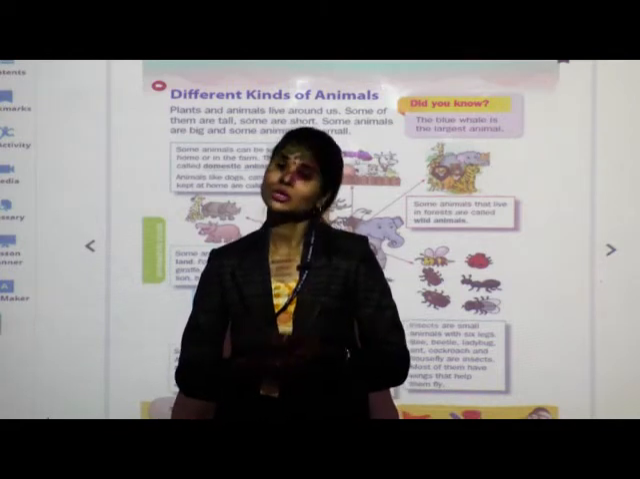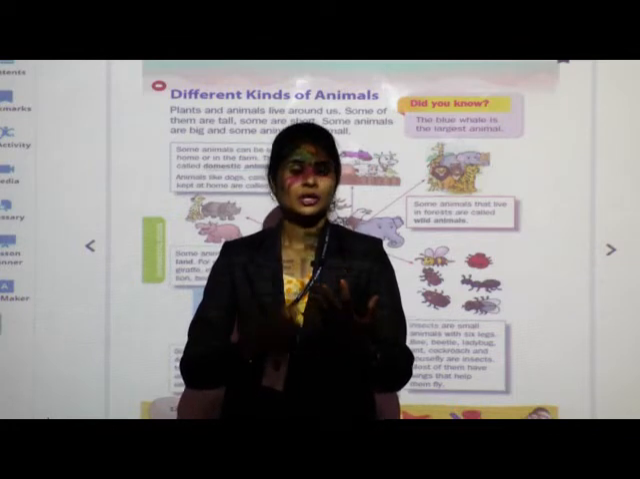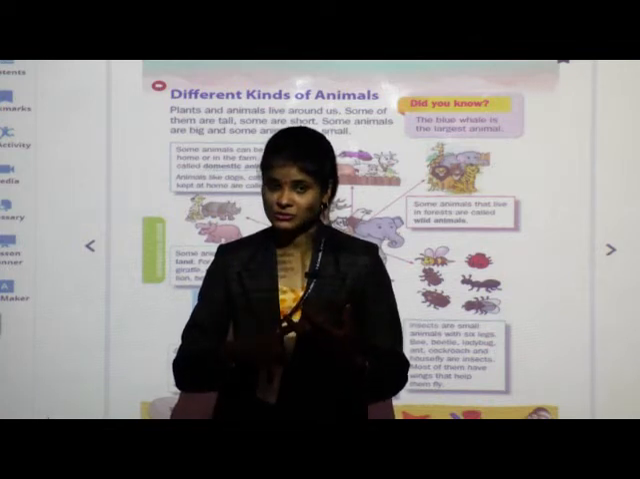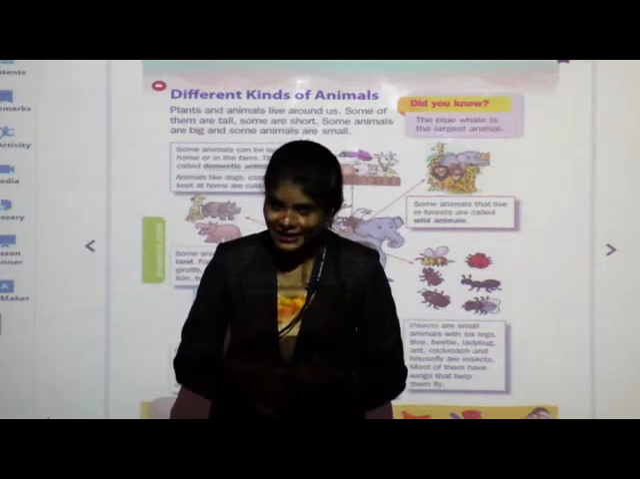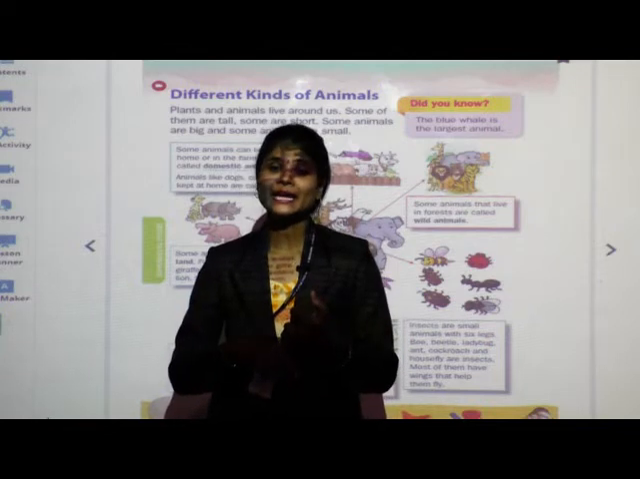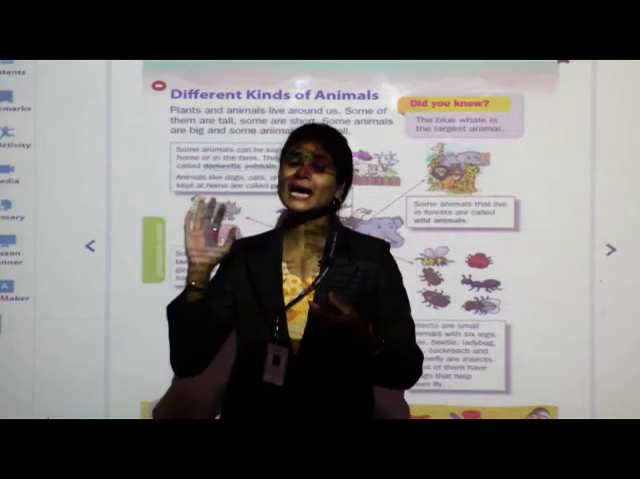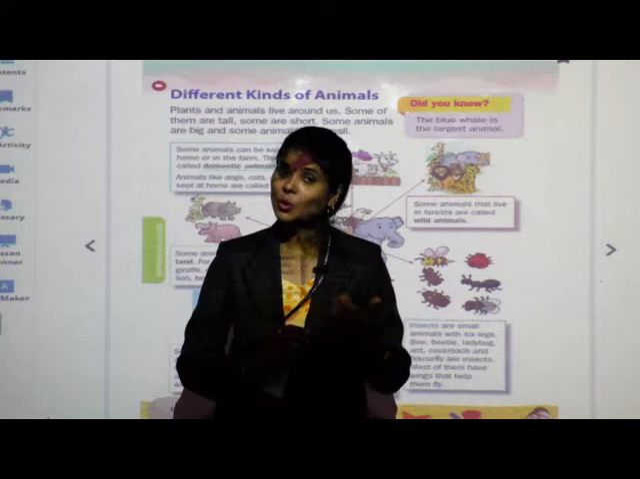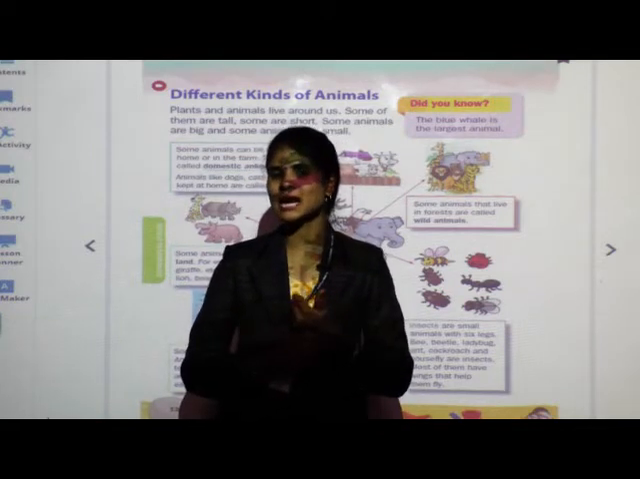For example, see, cows, buffaloes and goats, they give us milk. Yes. Dog guards our house. Then donkey, camel and bullocks, what do they do? They draw carts and carriages. Also donkeys and camels, they carry load on their back. Like this, they are useful to us. Then sheep gives us wool.